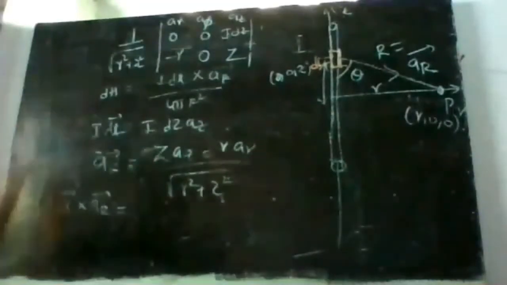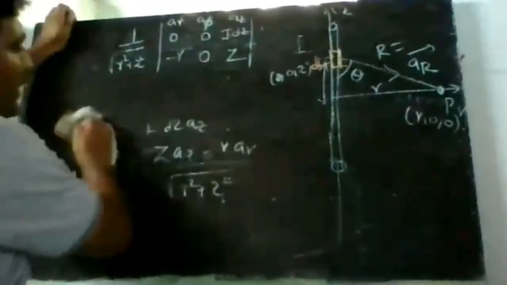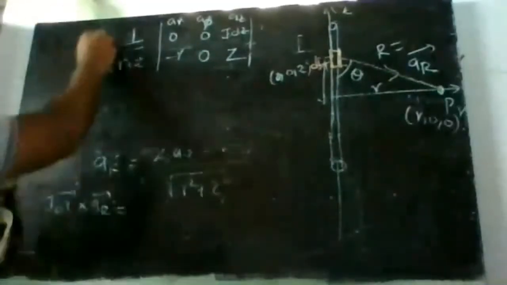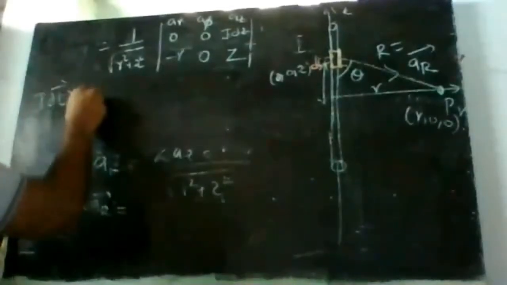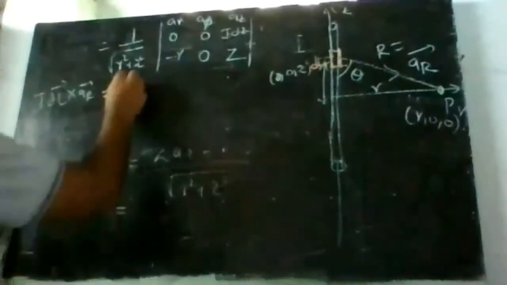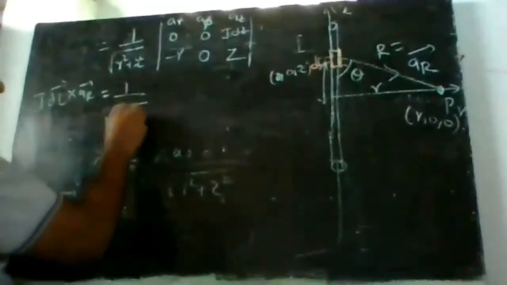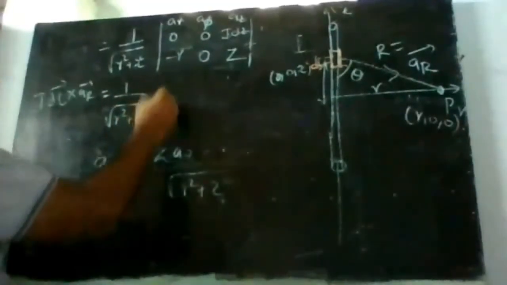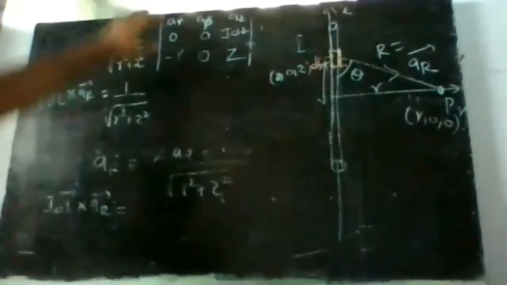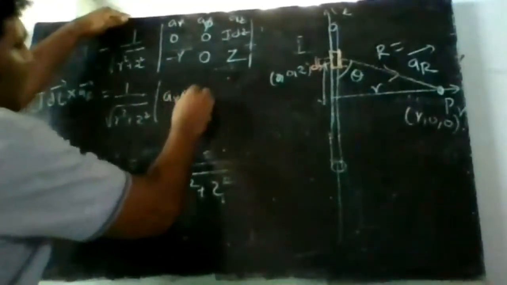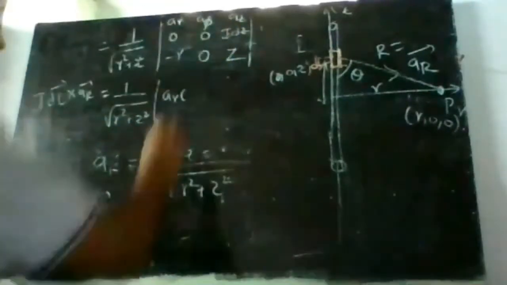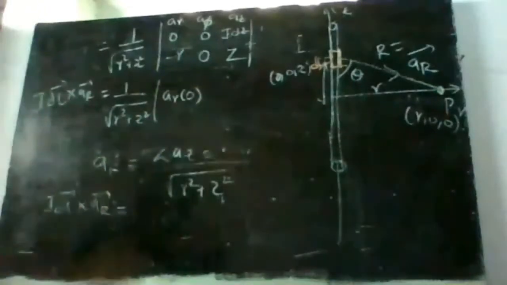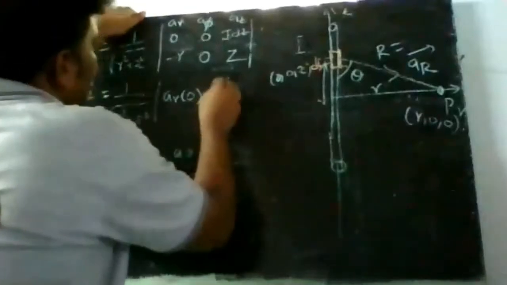Okay, so this is the thing. Now, therefore, IDL cross AR bar is equal to, this thing will remain as it is, 1 by R square plus Z square, into, firstly AR into what I get? If I eliminate this, it is 0 into 0, 0 into 0, so AR into 0.